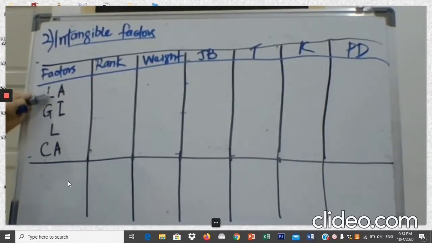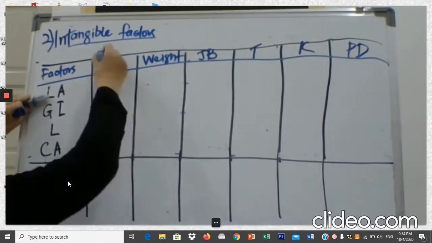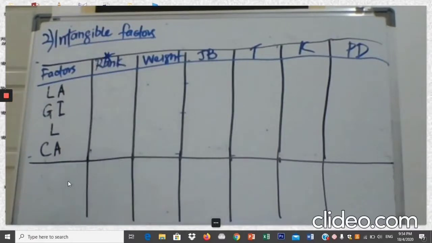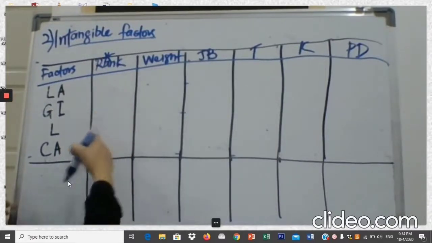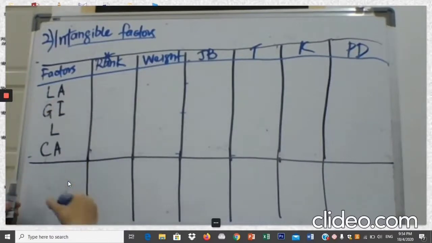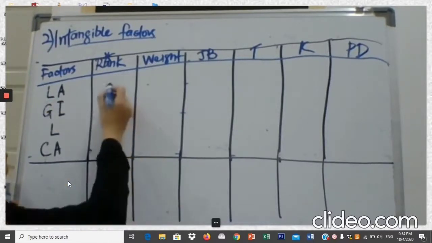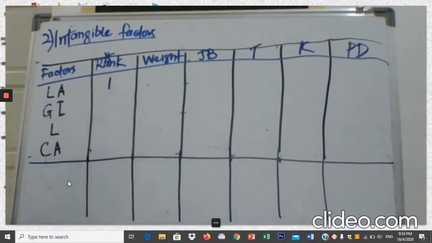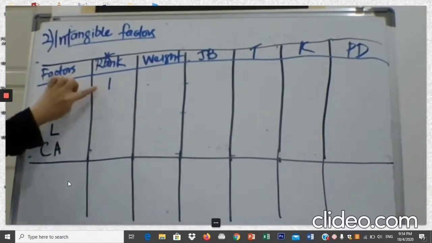So this sentence is giving you a rank of importance. For that you have to assign the rank first for all these 4 factors. So the sentence here says labor availability is the most important, so you give rank number 1.